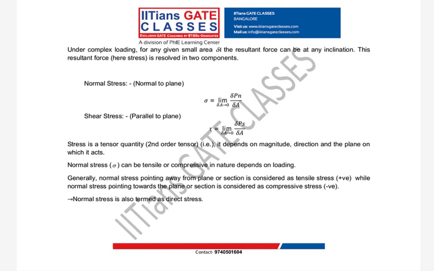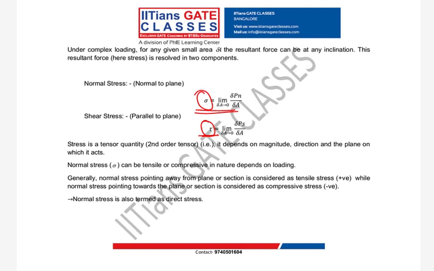So usually your normal stress is denoted by sigma and shear by tau. But guys, one thing, in basic elasticity, it's not necessary that sigma always means normal stress and tau always means shear stress.